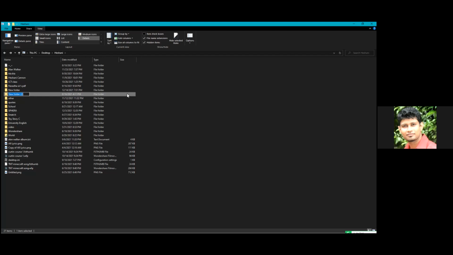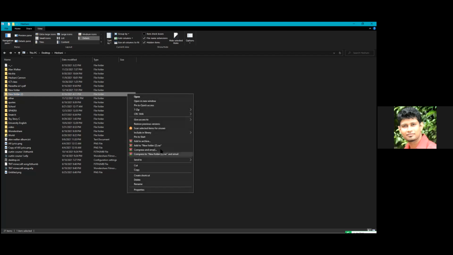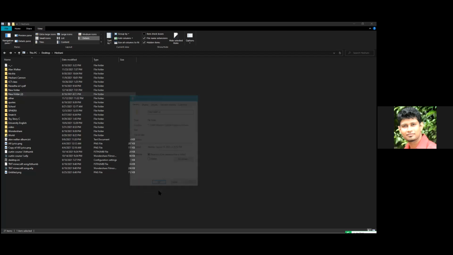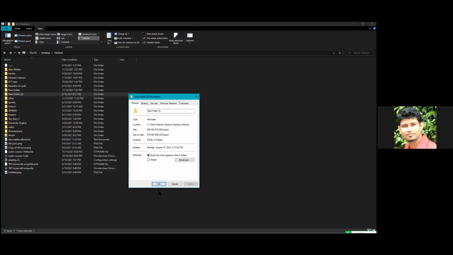Okay, the fourth method: you can right click on the folder and go to the properties. When you go to the properties, there is a place to write the name or rewrite the name of the file.